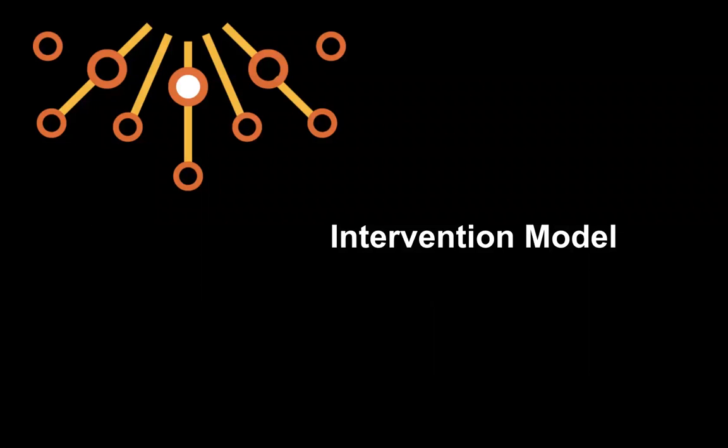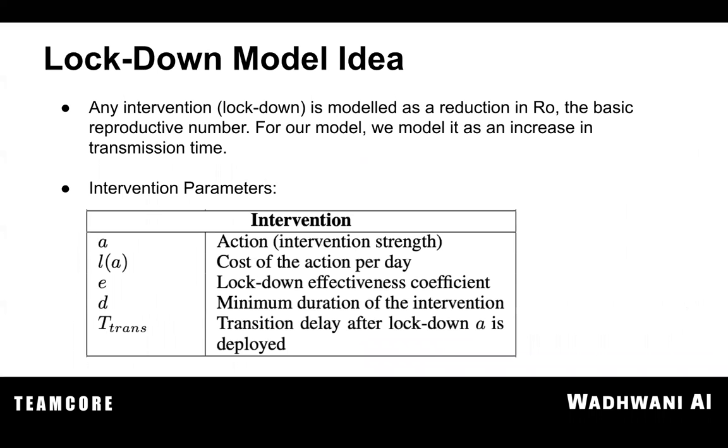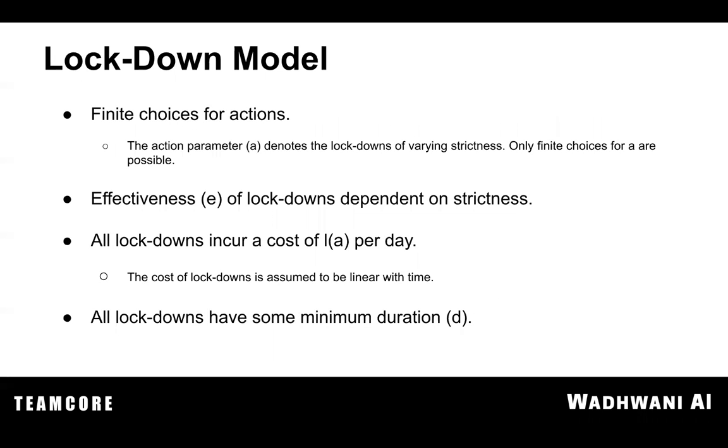For the intervention model, or the lockdown model, what we are considering in this epidemic model is that any intervention or lockdown basically reduces the R naught or increases the transmission time. This is something that we consider in general. When we try to model a lockdown, we provide the following parameters which describe a lockdown. First of all is A, which basically means which type of lockdown you want to implement.